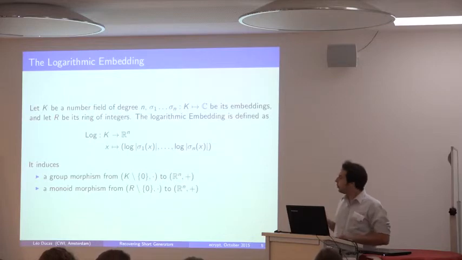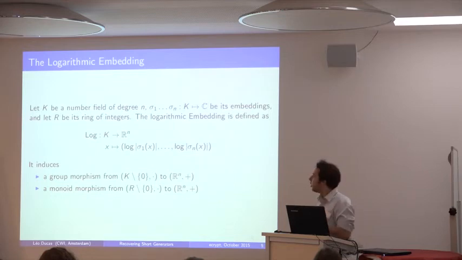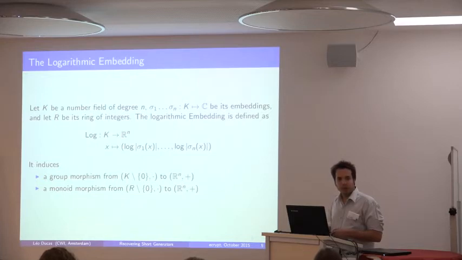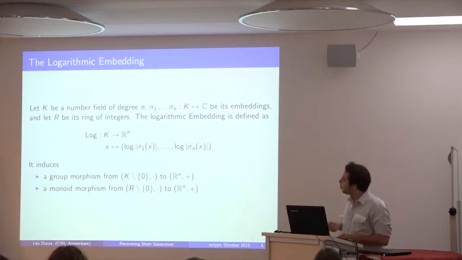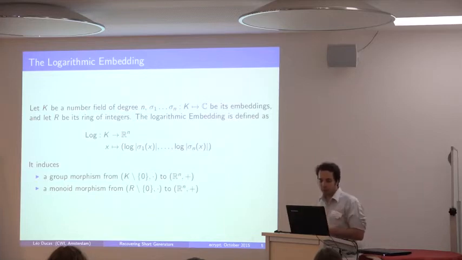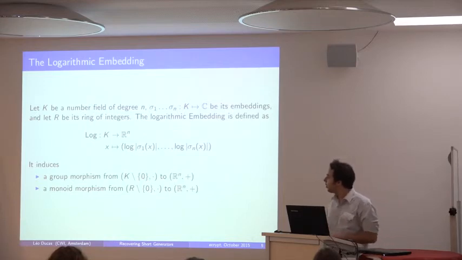So what's happening? Why are we doing this? Because those are called embeddings because they preserve the field structure. So in particular, they're multiplicative morphisms. Those preserve multiplication, and then the absolute value also preserves multiplication, and that's the magic of the log. It maps a multiplicative group to an additive one. So basically, this big log, with a capital L, induces a group morphism from this field K, where you remove 0 or it goes to infinity, to a vector space.